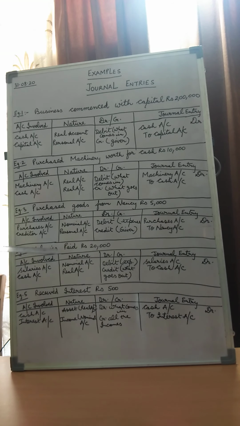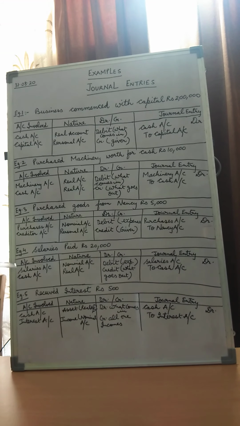See children, over here nothing is mentioned. When nothing is mentioned, we assume that the entry is done in cash. So salaries over here are paid, we assume, in cash. Salaries account is a part of nominal account. Why is it part of nominal account, children? Because it is an expense for the business. And the cash account is part of the real account. If you remember, it is an asset.